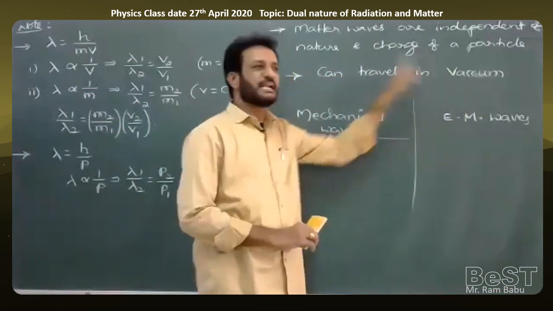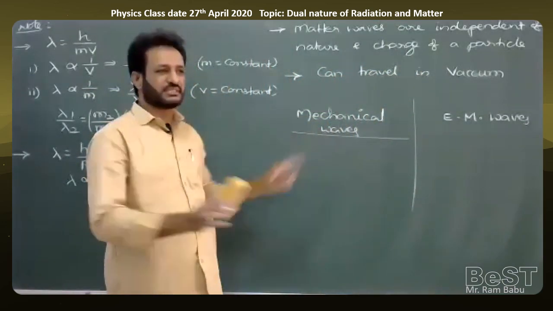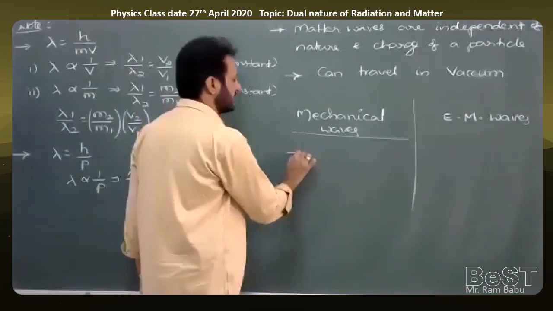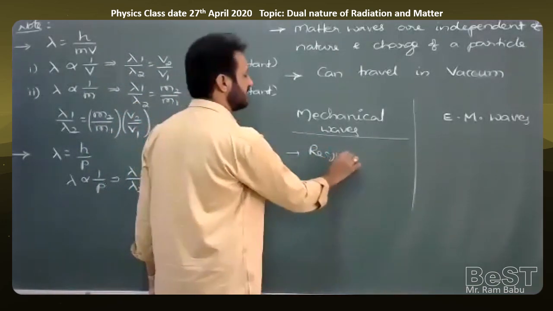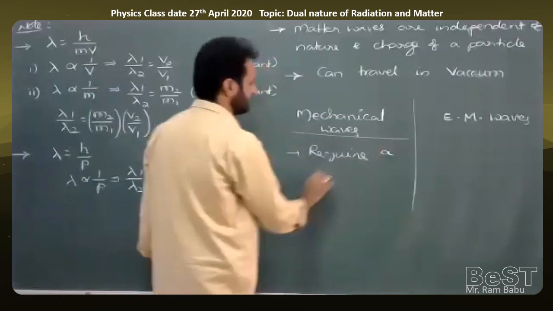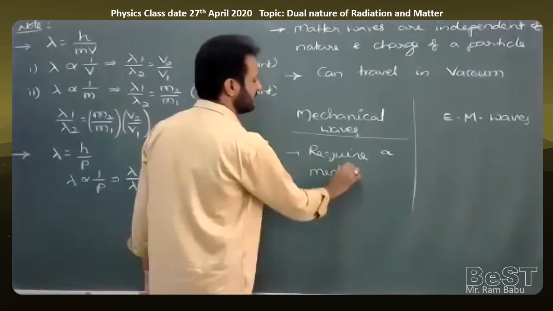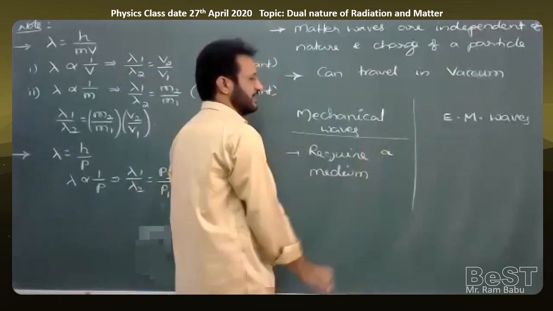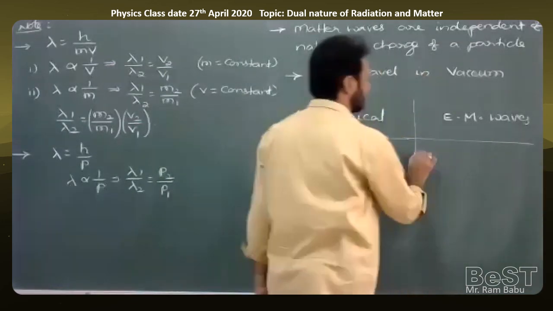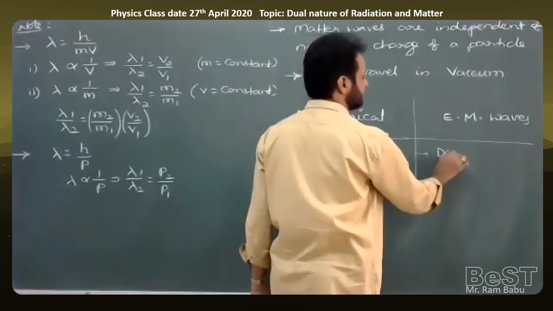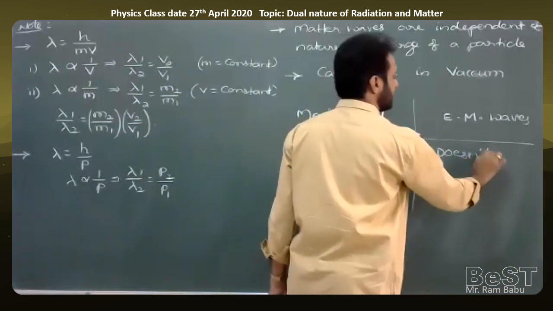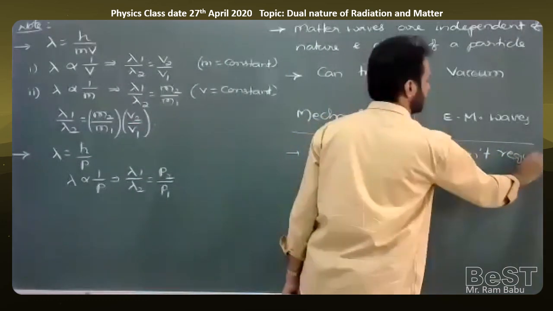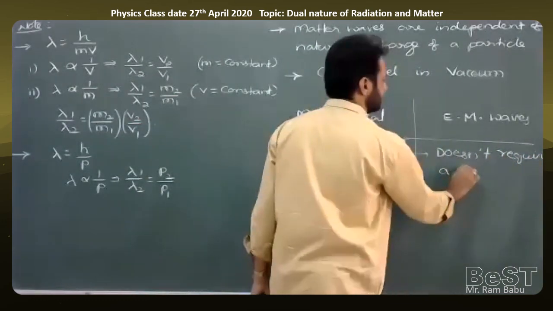That's why matter waves are not mechanical waves. Mechanical waves require a medium, whereas electromagnetic waves don't require a medium.